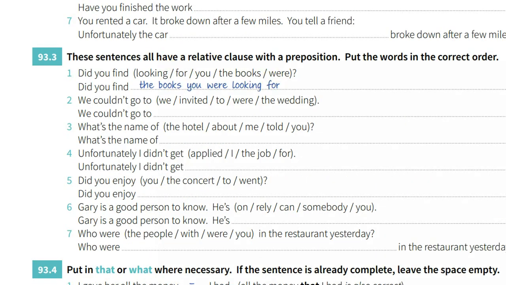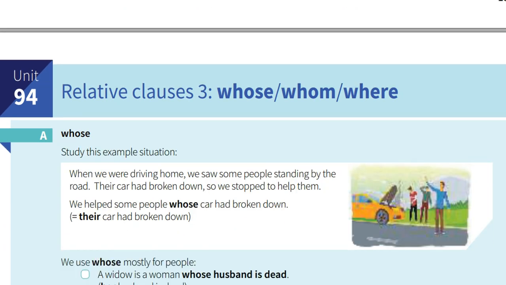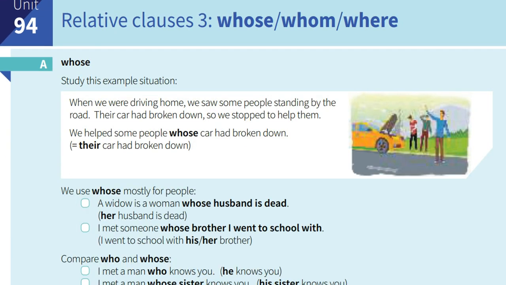And then you have to answer question number 3. It's also very important. Question number 3, unit 93, page 187. So let's move to the last one. In the last one here we have unit 94, relative clauses 3: whose, whom, where. Whose.